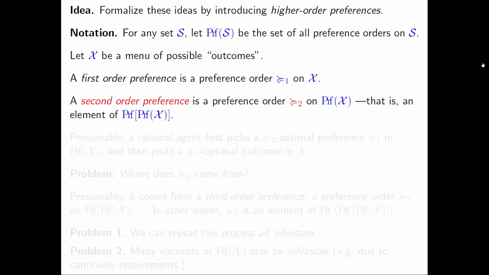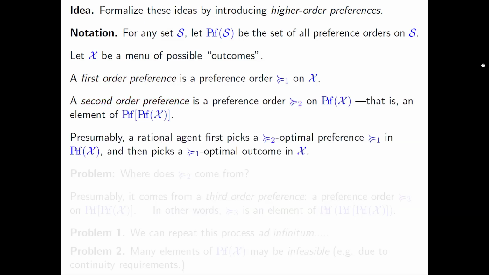If you imagine a rational agent endowed with a second order preference, how would she function? First she would pick the first order preference that was optimal with respect to her second order preference. Then she would pick the outcome in X that was optimal with respect to her optimal first order preference. So that's great. But as we already noted, there's a problem.